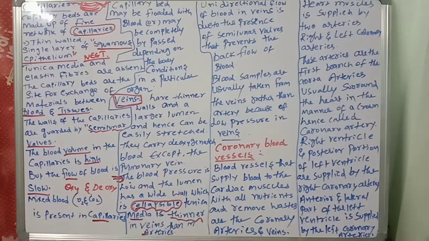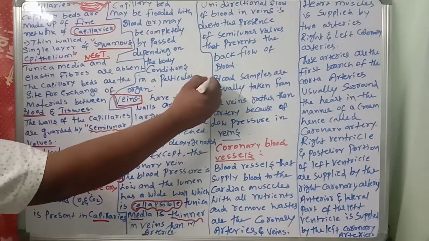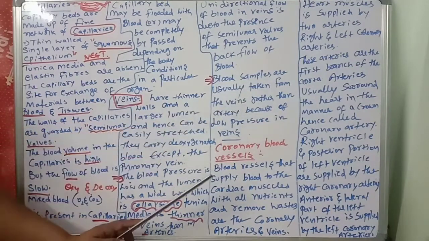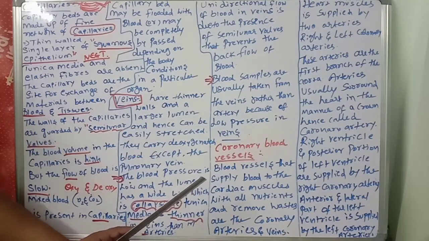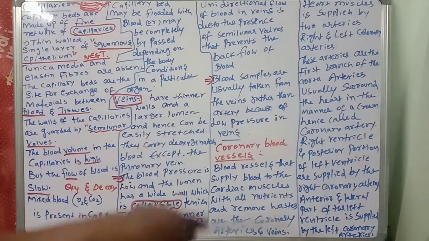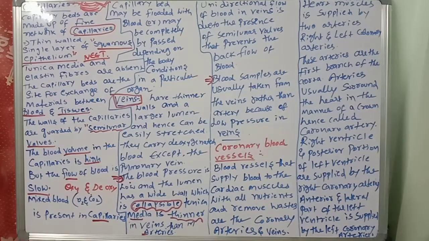Next, a very important point we are discussing: the blood samples. Blood samples are usually taken from the veins rather than the arteries because of low pressure in veins.